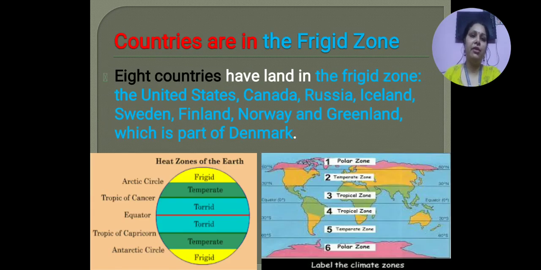We have 8 countries which come in the frigid zone. Which are they? The United States, Canada, Russia, Ireland, Sweden, Finland, Norway and Greenland, which is a part of Denmark. So these 8 countries of the world come in the frigid zone, which has a very cold climate.